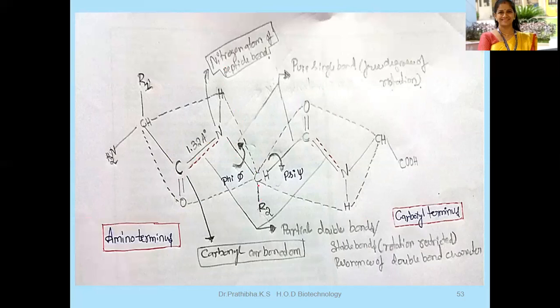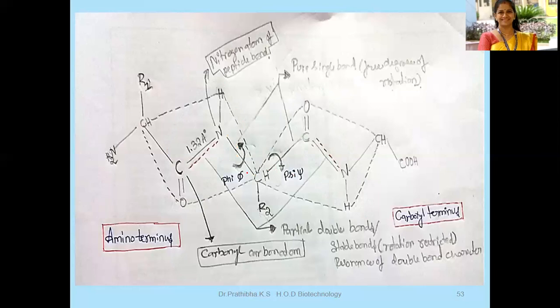Okay, this is the alpha carbon atom here, and here you can see the degree of freedom of rotation, because there you can see the presence of pure single bond. Due to the presence of pure single bond, there you can see the freedom of rotation. Okay, so this angle is known as phi, and this angle is known as psi.